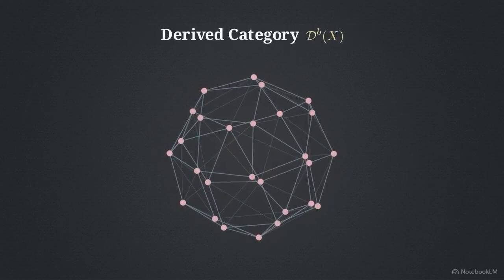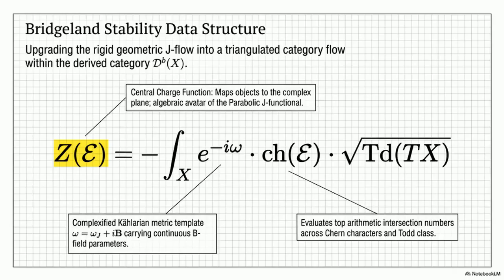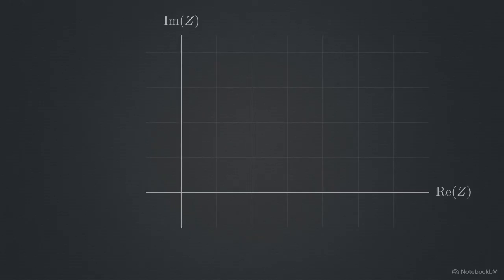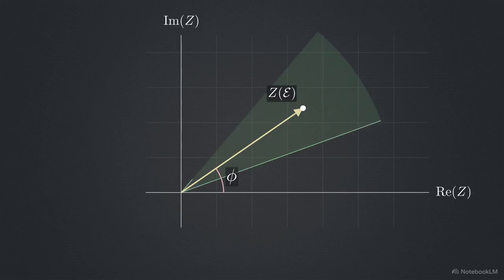This equation is the central charge function of Bridgeland stability, the precise algebraic avatar of the regularized parabolic T functional, mapping geometric objects onto the complex plane. Inside the integral, the complexified Kählerian metric template evaluates top arithmetic intersection numbers across the specific Chern characters. The output of this function assigns a precise quantum phase to each object. The phase orientation determines if it satisfies the quantum parabolic slope criterion, categorizing it as Bridgeland semi-stable.